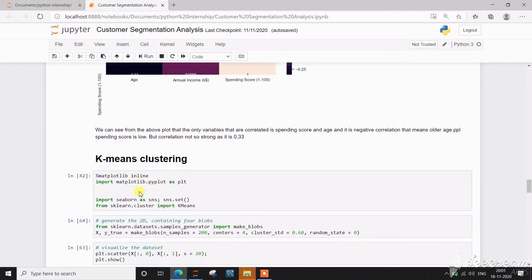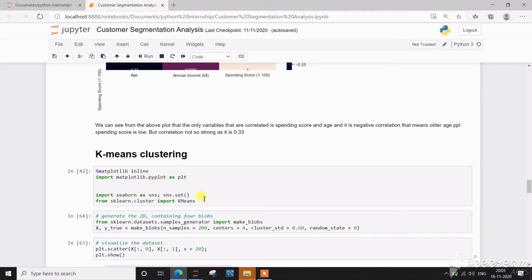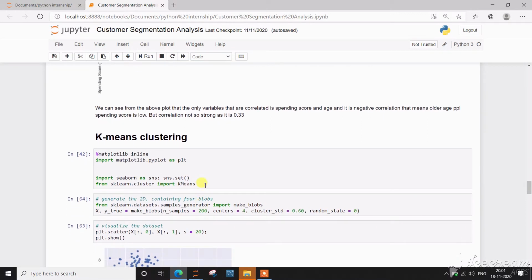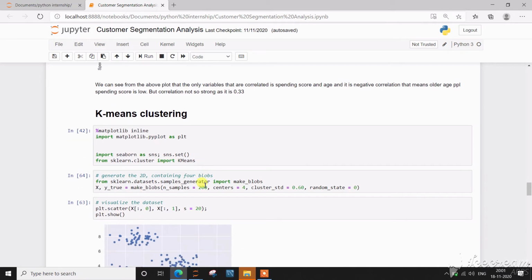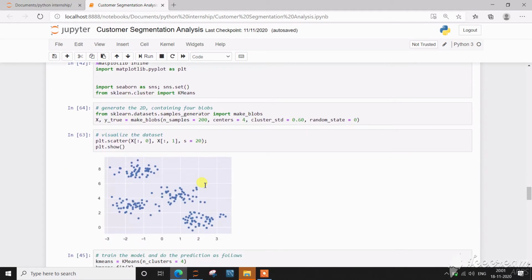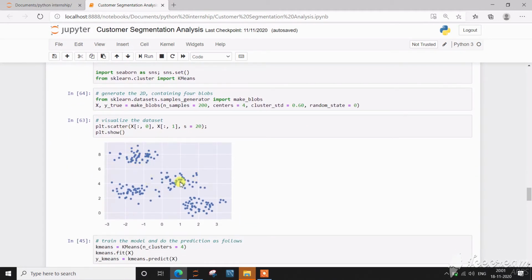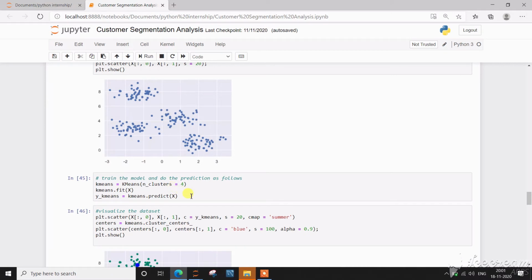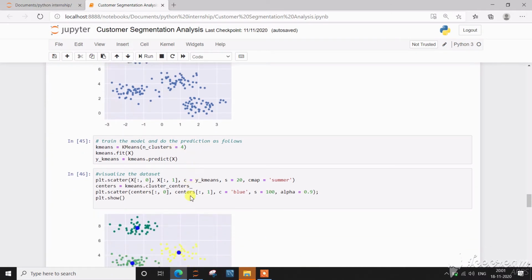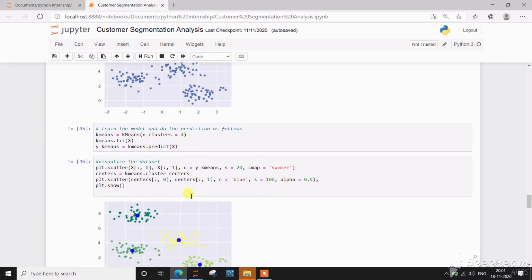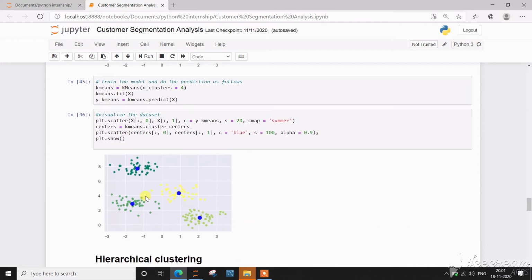After that, I have used the K-means clustering algorithm. First, I imported the libraries. Then, visualization of the data set. From this scatter plot graph, we can see the visualization of the data set in 4 clusters. Then I have trained the model and done prediction. So after prediction, this is our data set.